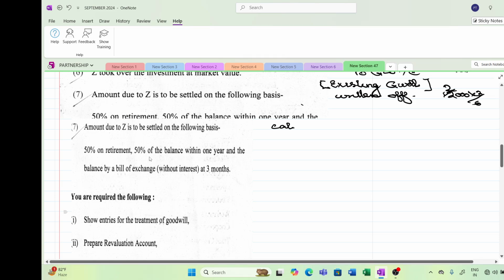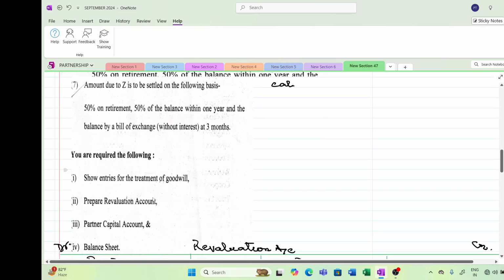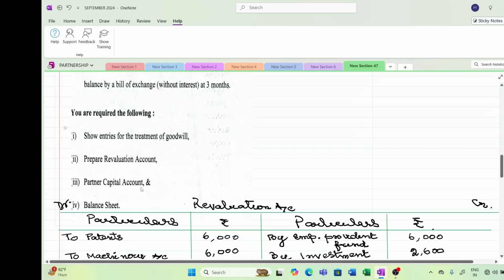We have to make payment of 50% within 1 year, so this will go into his loan account, and the balance will be paid as a bill of exchange payable at 3 months without any interest. They have asked you first to show the entries for the treatment of goodwill and prepare the revaluation account, partner accounts and the balance sheet.